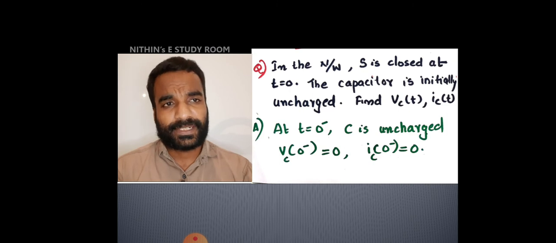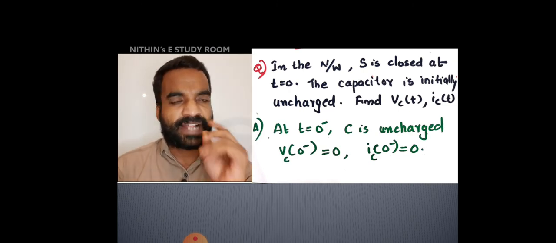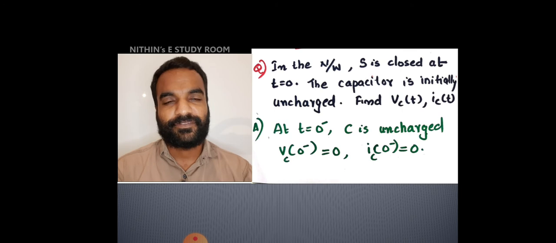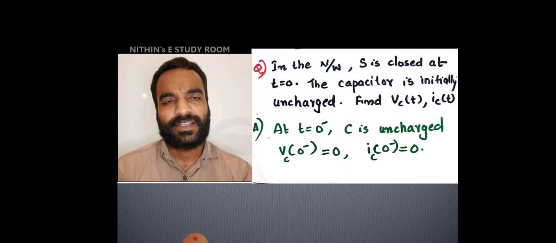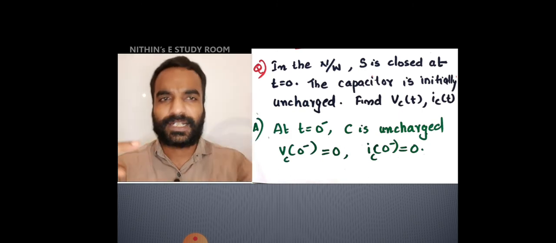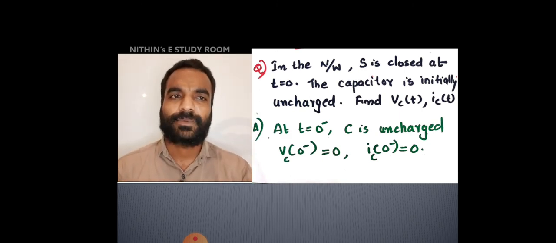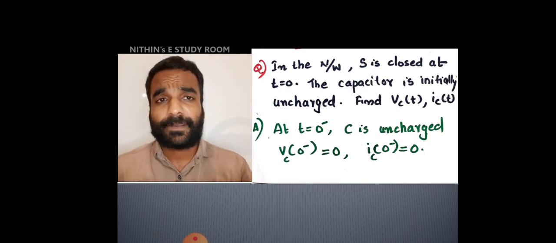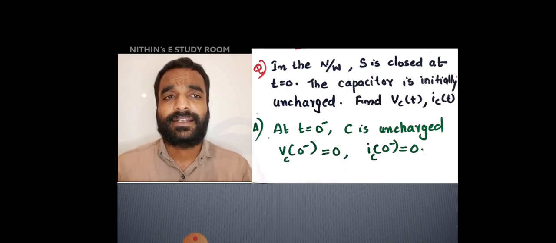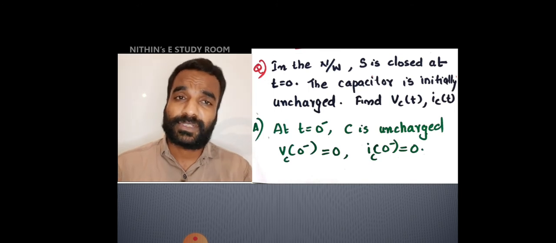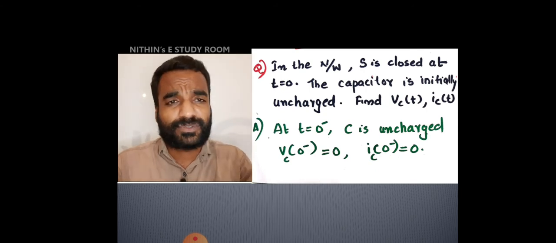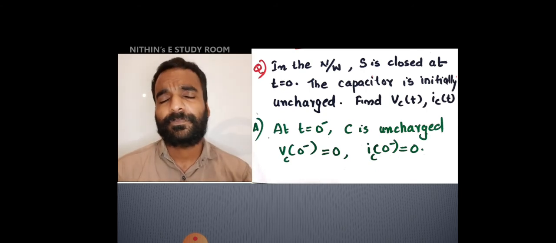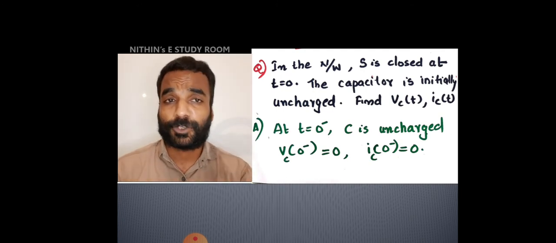At t is equal to 0 minus, the capacitor is uncharged. Uncharged means Vc of 0 minus is equal to 0. There is no charge, so voltage is 0. And as the switch was open, there is no way for the current to pass. Then Ic of 0 minus is also 0. If the capacitor had some charge, we could not take Ic as 0 even though the switch is open, because the capacitor would have a closed path. But anyhow, the capacitor is not having any charge, so voltage is 0 and current is also 0 at the t is equal to 0 minus instant.